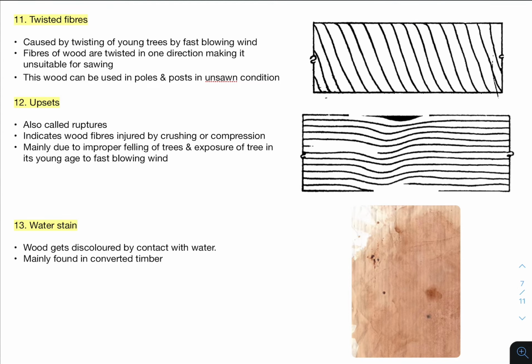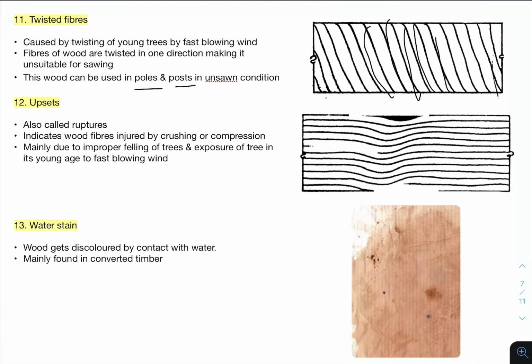Then the next one is twisted fiber. As the name suggests, the young tree, because of fast blowing wind, gets twisted. In one direction, this twist is happening. Because of this twist, the timber is unsuitable for sawing. So it can be used only in unsawn condition, like in poles and posts. So that is regarding twisted fibers.